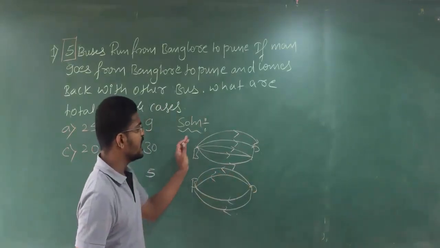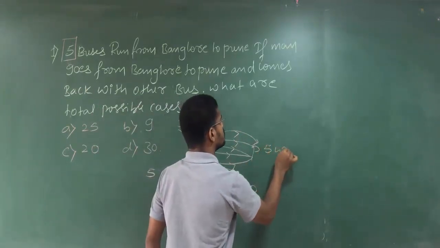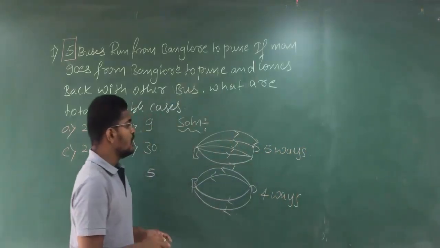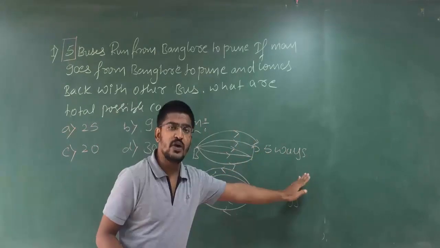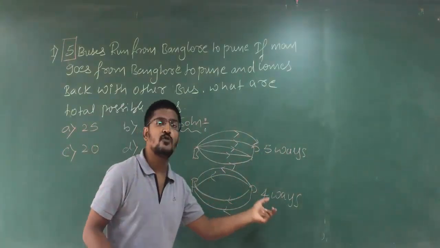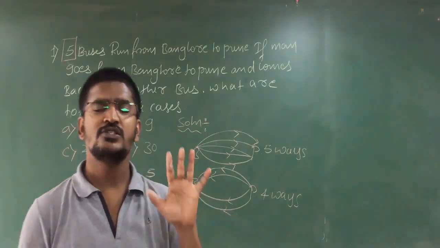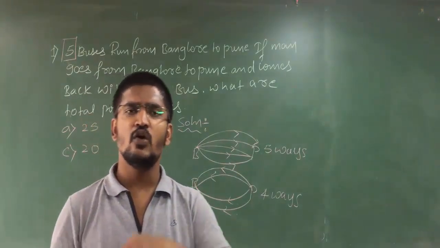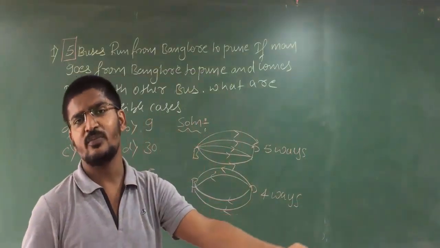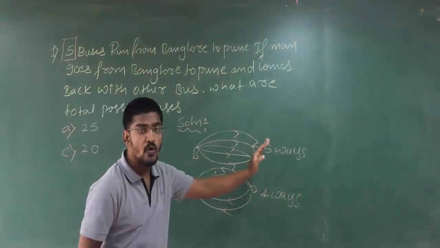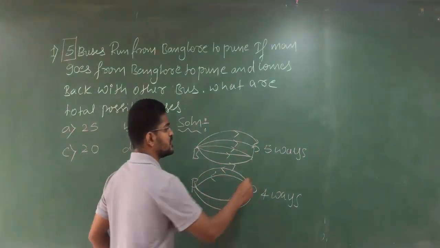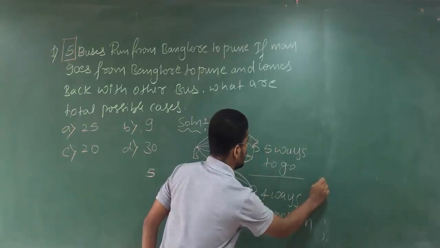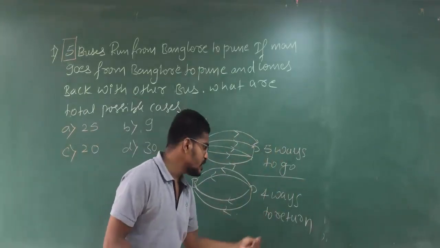Clear, students? Here he has 5 ways. Here he has 4 ways. From Bangalore to Pune, he has 5 ways. To return from Pune to Bangalore, he has 4 ways, because in total he has 5 buses between Bangalore and Pune. So he goes by one bus from Bangalore to Pune, that means he has 5 choices to go. Again to return, he has 4 choices. This is to go and this is to return. Clear? He goes with 5 ways, he comes back with 4 ways.